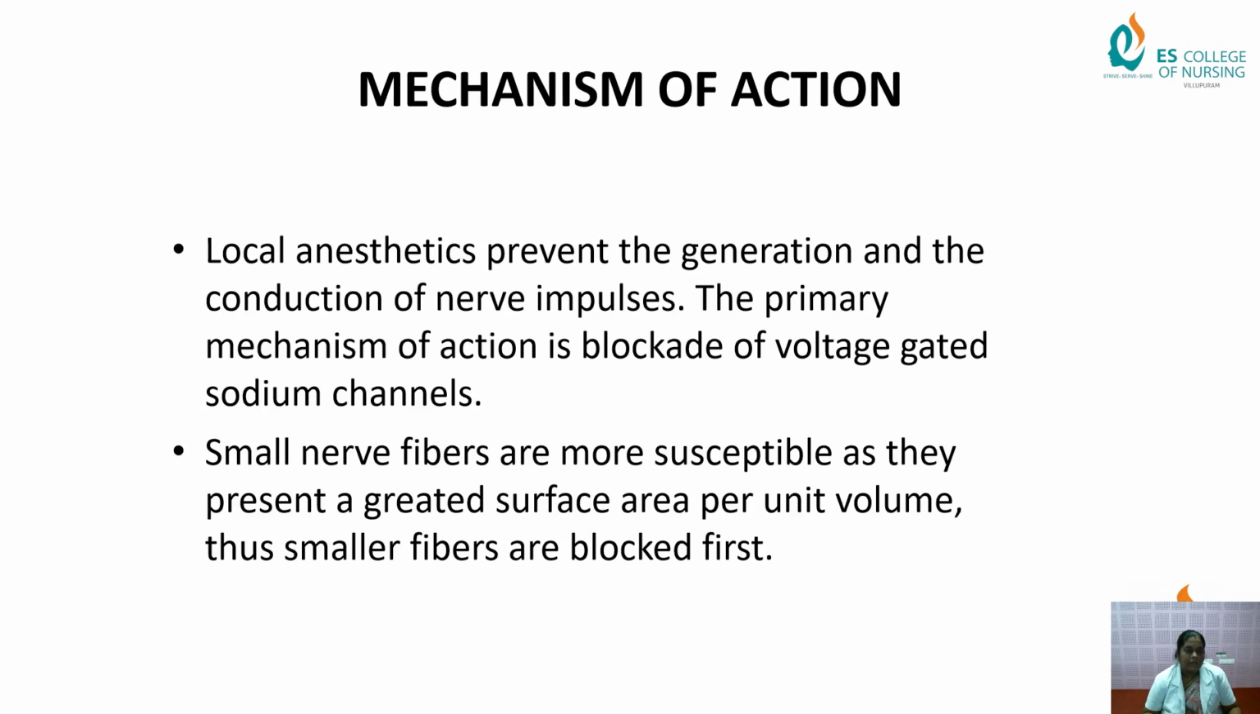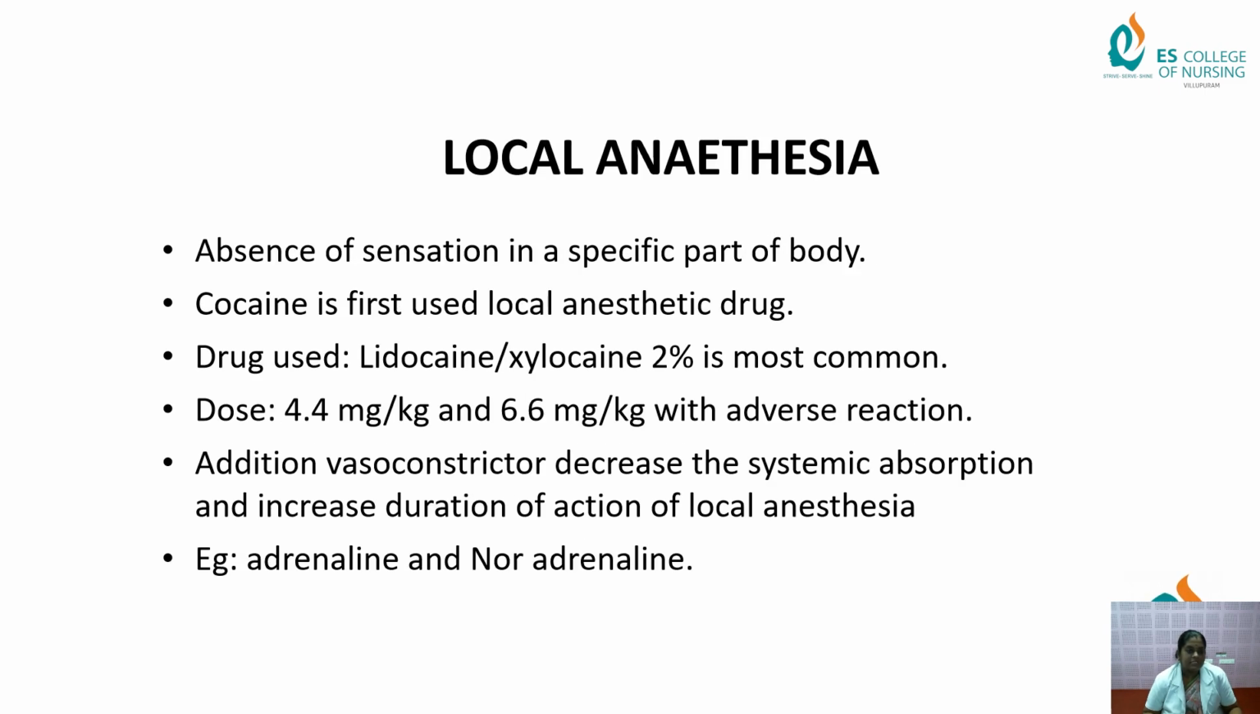Okay. So, the mechanism of action of local anesthetics is to prevent the generation and conduction of nerve impulses. The primary mechanism is blockage of the voltage gated sodium channels in our body. Okay. Small nerve fibers are more susceptible as they have greater surface area per unit volume. The smaller fibers are blocked first. Local anesthesia is absence of sensation in a specific part of the body. What does local anesthesia mean? Only a specific part of the body loses sensation, whereas general anesthesia affects the whole body.